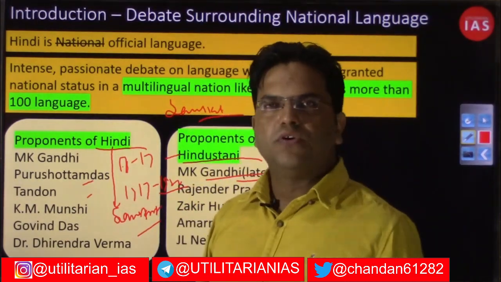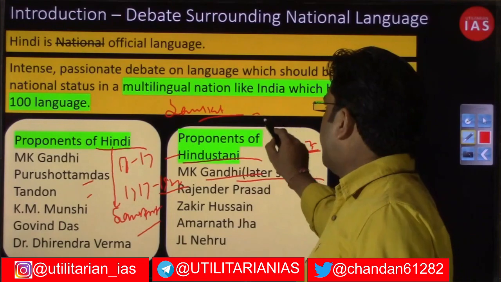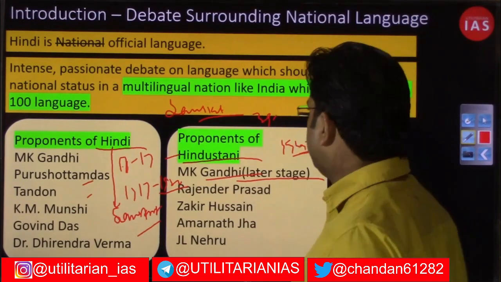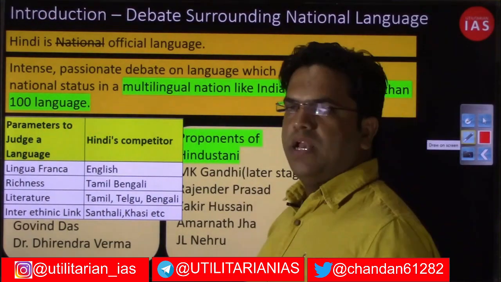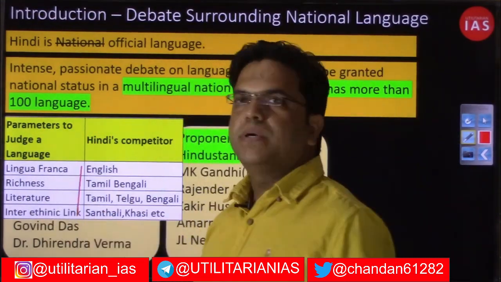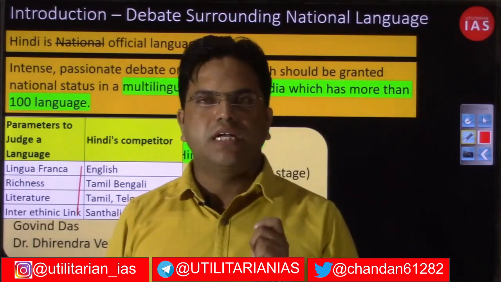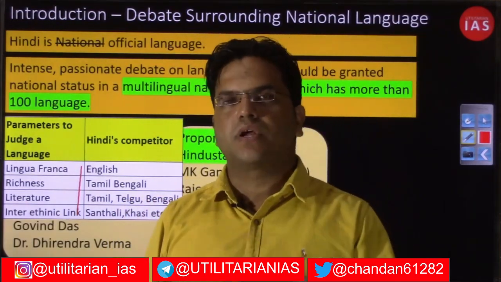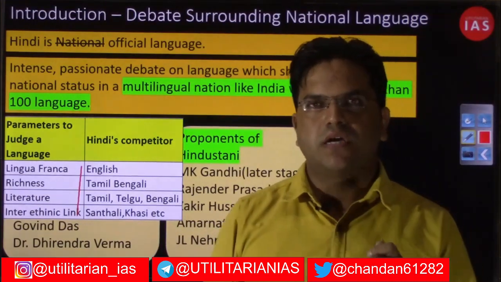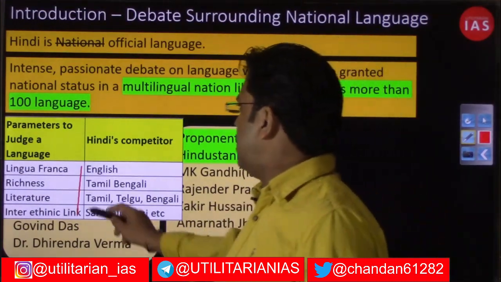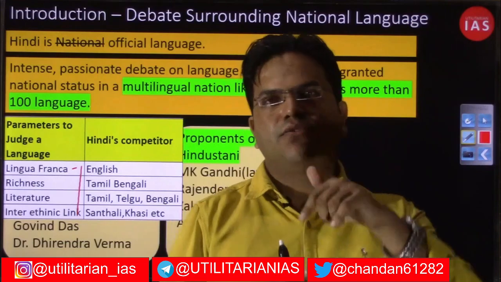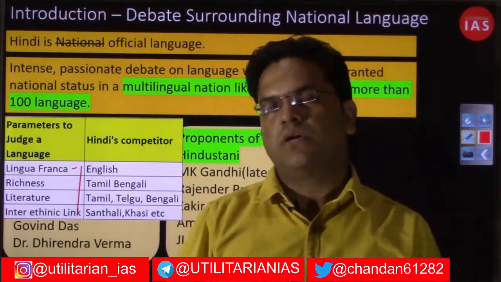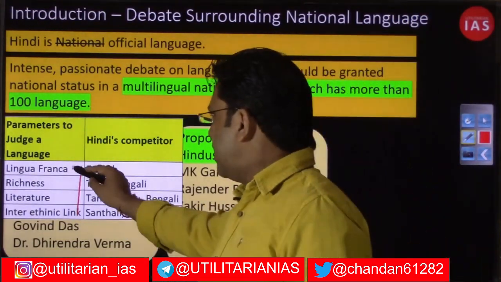And another reason that we already have talked about is that just numerical majority cannot be the basis. If you have to determine the richness of any particular language, these are going to be parameters to decide how rich a particular language is and whether that language can be imposed or pushed as a national language around a nation or not. So lingua franca, whether to decide if a language can be a national language or not, whether that language is a connecting language across that particular nation or not. That is the dictionary word, lingua franca.